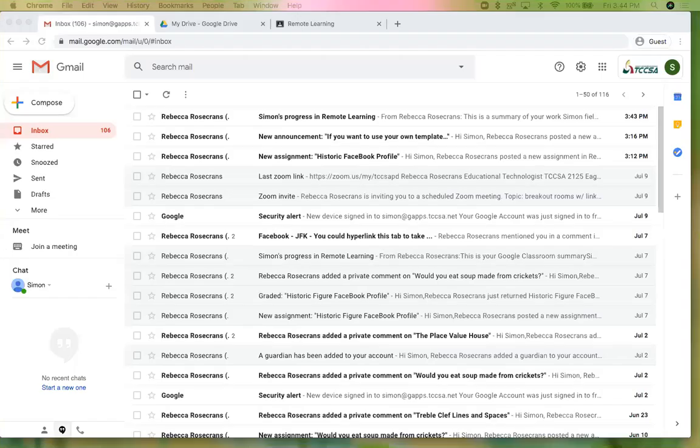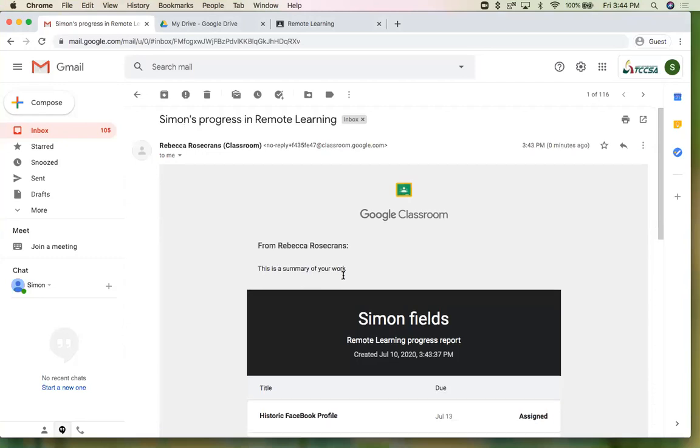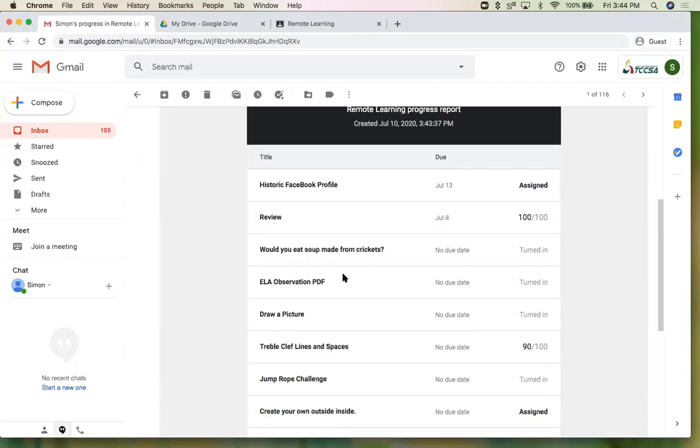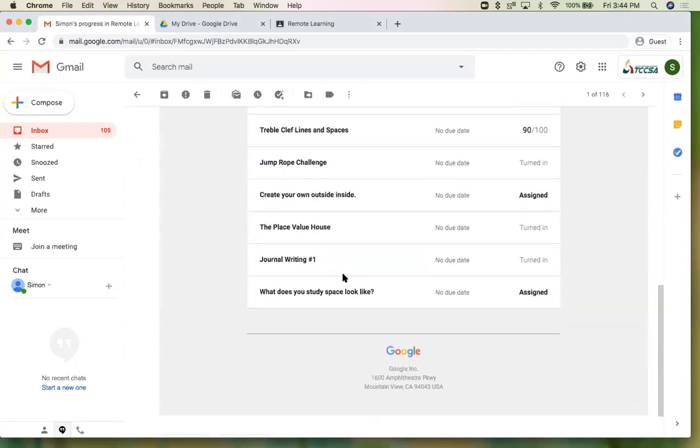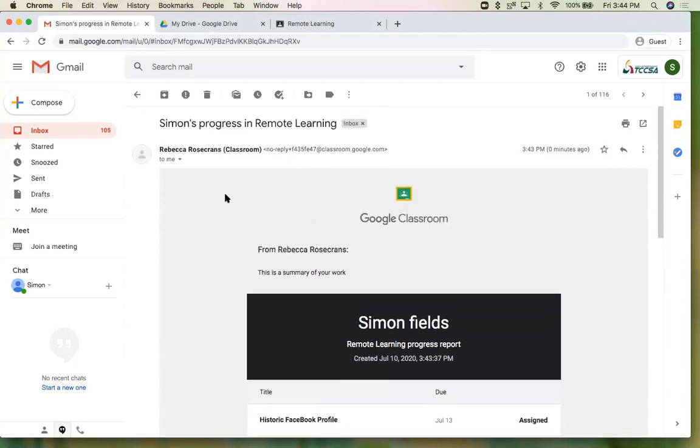So I've just popped into Simon's Gmail account, and here we see that Simon has a progress report that just came from the teacher, and here's what I typed. Here is a summary of your work and all of the items. So it looks the same whether it's the student or the guardian. But that is how you can communicate with a full summary.